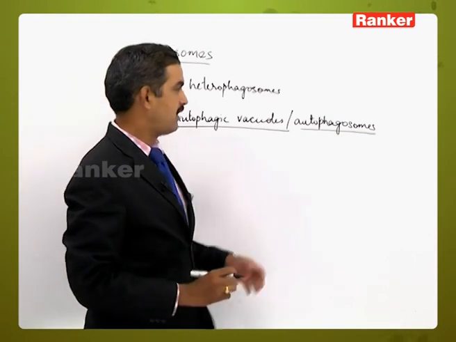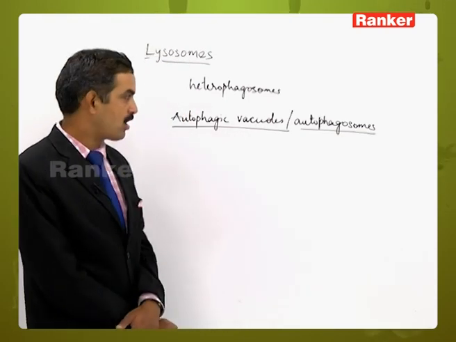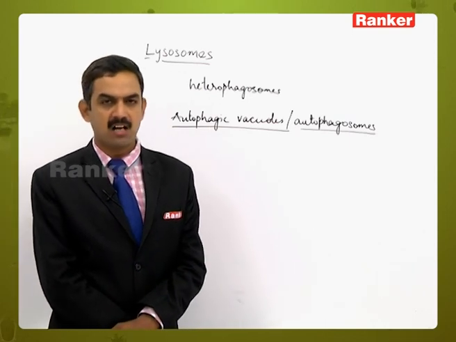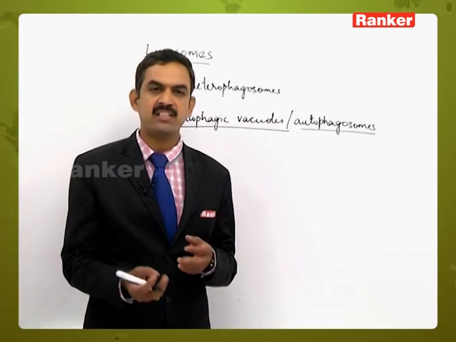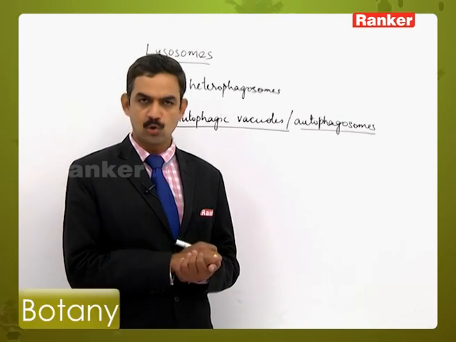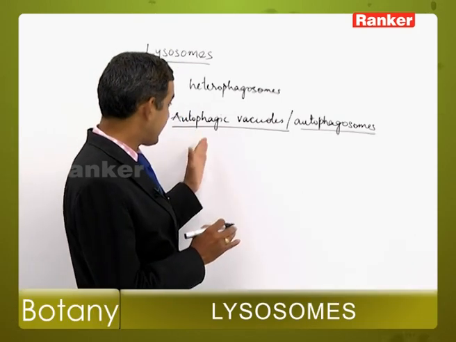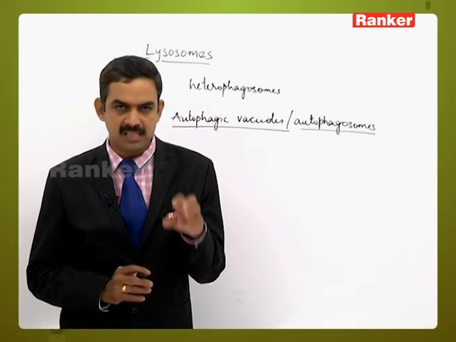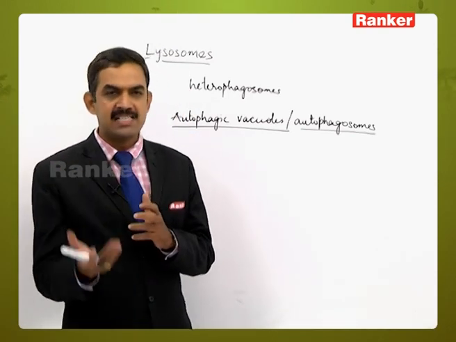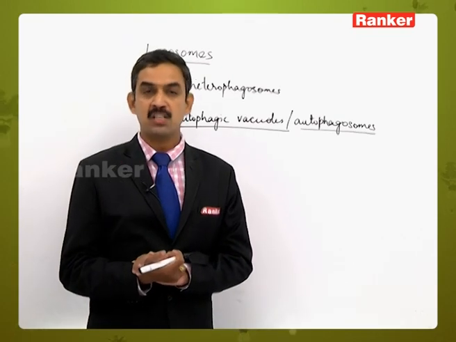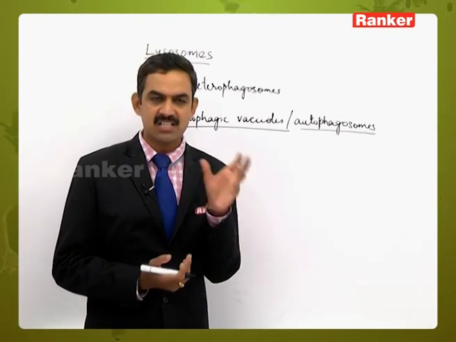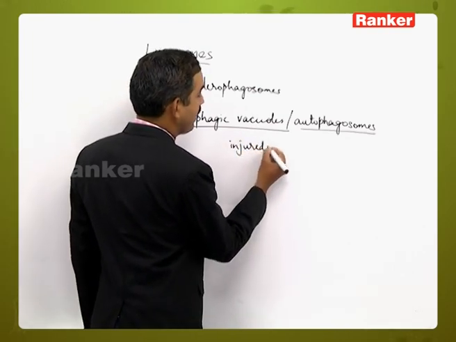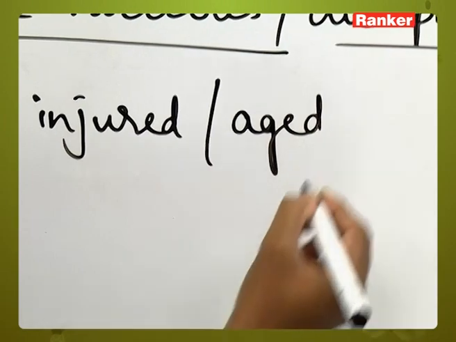So what do autophagic vacuoles or autophagosomes mean? Actually, as I said, whenever a particle or any substance has to be digested, it will enter into the lysosome. But sometimes what happens, the hydrolytic enzymes which are present inside the cell will be released outside into the cytoplasmic content, which will digest the injured cells or the cells which have become aged.